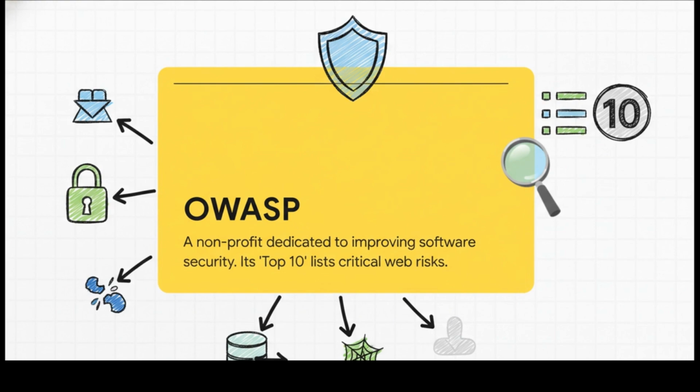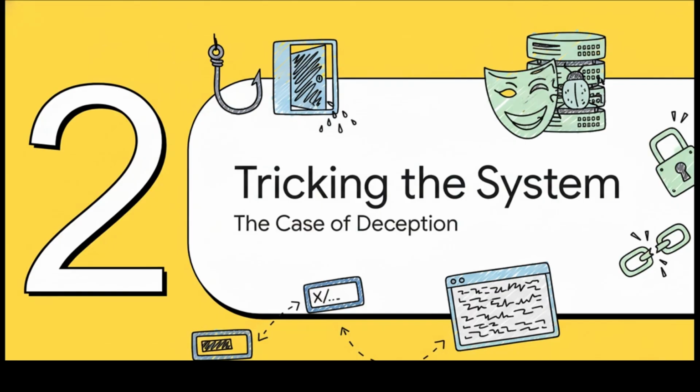Their most famous creation is the OWASP Top 10. It's a list they update every few years that flags the absolute most critical security risks out there. It's basically the gold standard in the industry, and we're going to use it to profile our top culprits. All right, let's open up our first case file, deception.